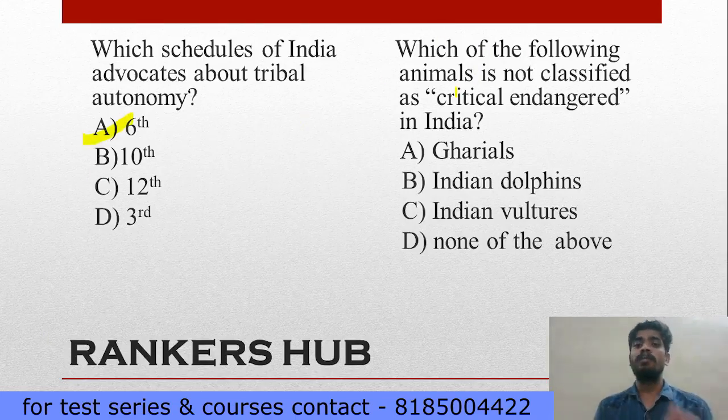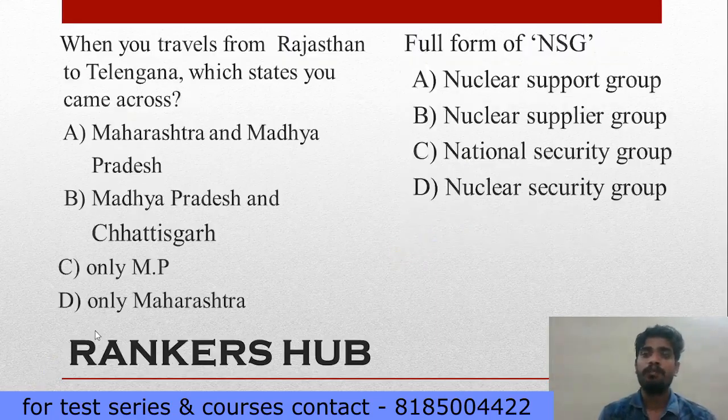Which of the following animals is not classified as a critically endangered animal in India? Your options are gharial, Indian dolphins, Indian vulture. I already mentioned this in the previous video. These two questions particularly, if you want more clarity, you should watch my previous video as well. So your option is D, because India has 17 critically endangered animals. These three are the critically endangered animals. So your option is obviously D, none of the above.